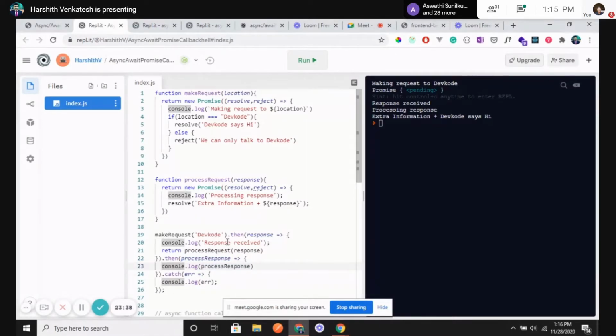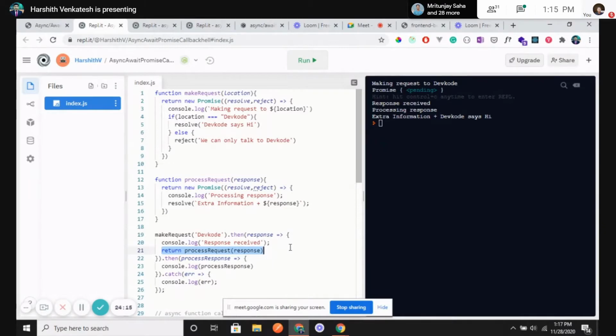Okay, I went a bit fast. I'll explain again what is happening. Basically, I'm calling a make request function, passing the parameter dev code. This has to return me a promise. So what is it sending? Console.log make request to location. The location is dev code. This is being sent, and then I'm saying return process request dot response.